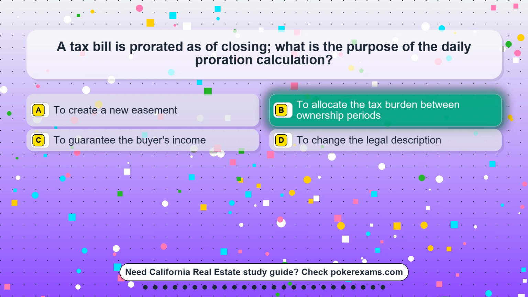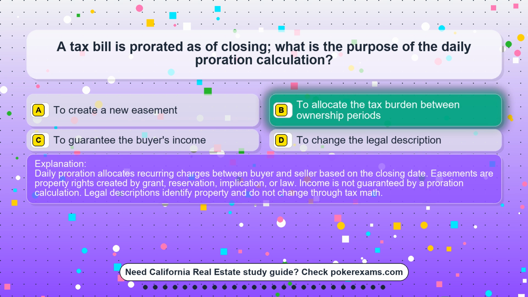The correct answer is option B. To allocate the tax burden between ownership periods. Daily proration allocates recurring charges between buyer and seller based on the closing date. Easements are property rights created by grant, reservation, implication, or law. Income is not guaranteed by a proration calculation. Legal descriptions identify property and do not change through tax math.